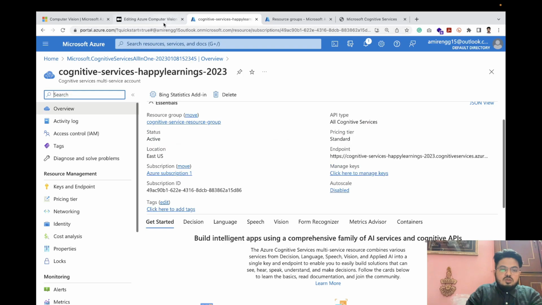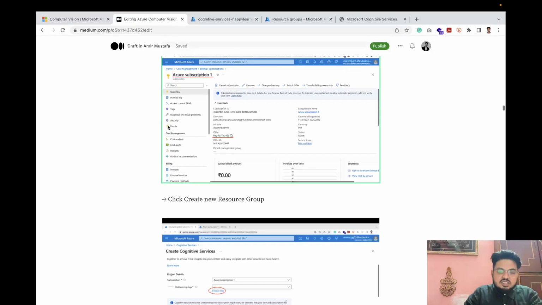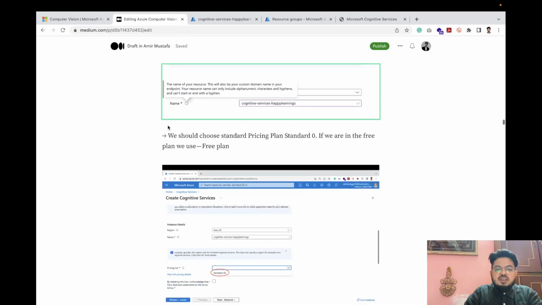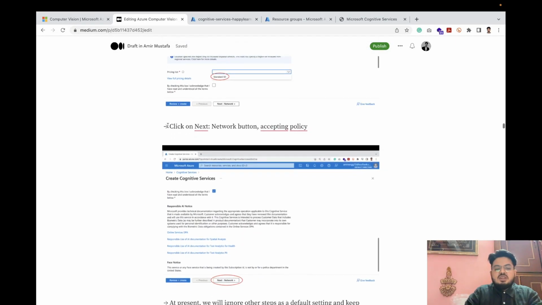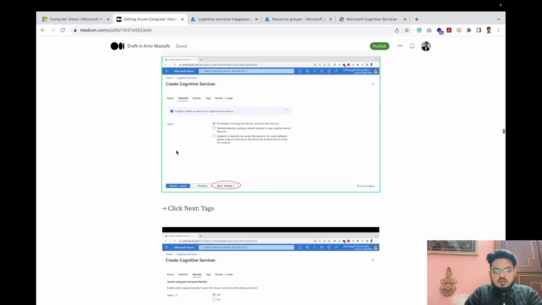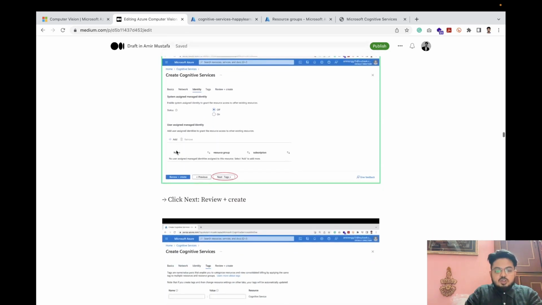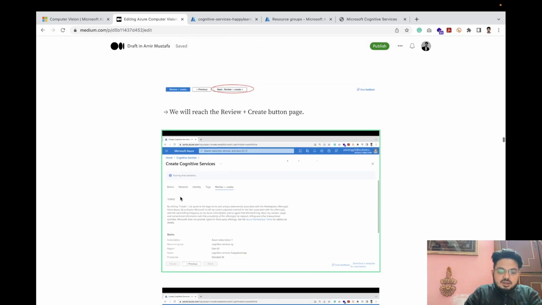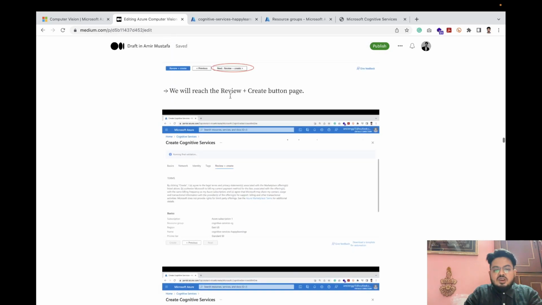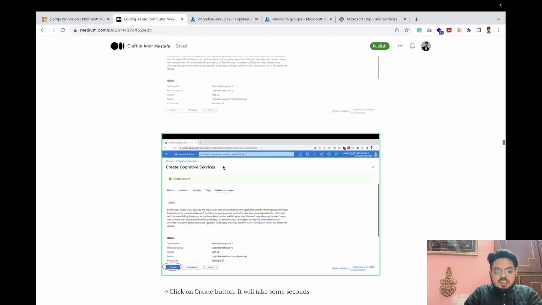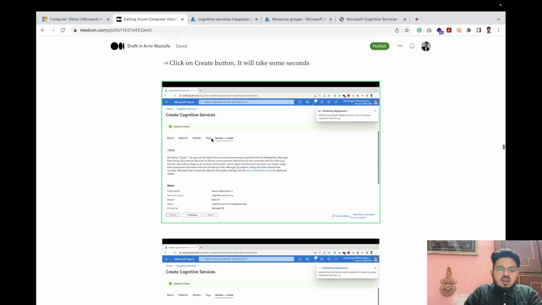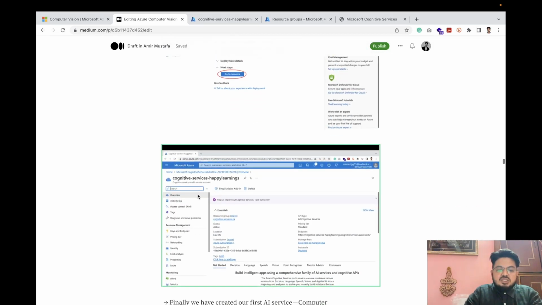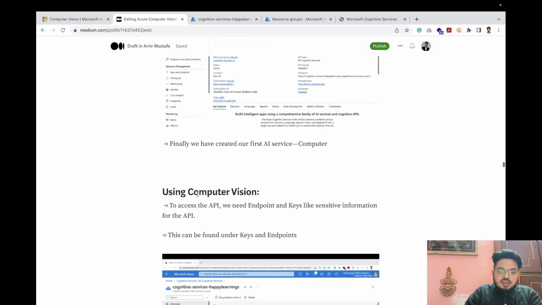Let us go to the next step. I think I've told you most of it, but I have written it down so that some things don't get skipped. Just wanted to share the maximum possible. So we have done these things. We have clicked the Review and Create button, and validation passed. The visual representation is also written over here.